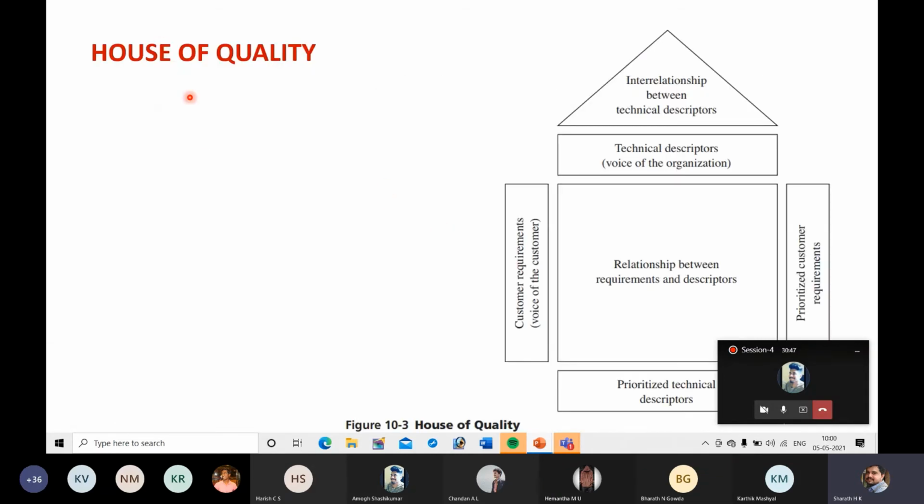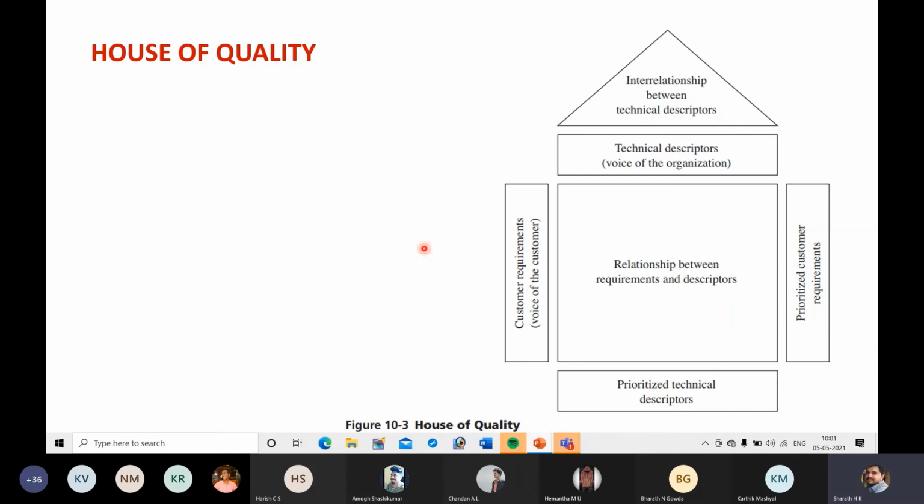Next, there is another concept used in quality function deployment that is called the house of quality. It is called the house of quality because things are arranged such that it looks like a house. These two, this one and this one, are called external walls, and this is considered as internal walls.